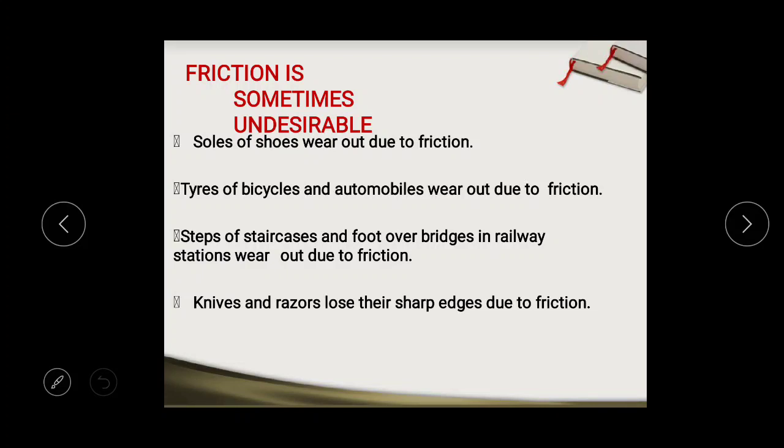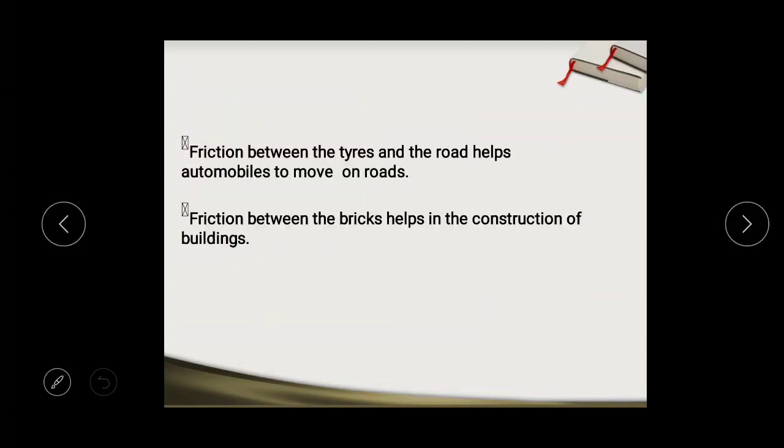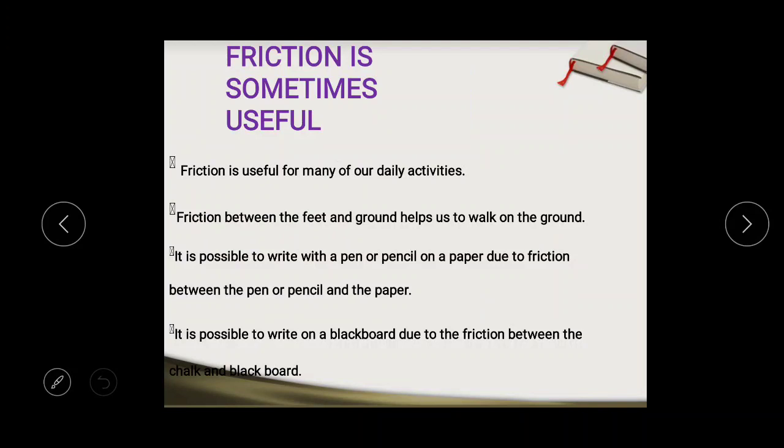Now here, three questions arise, as I have already discussed in the previous class. First question is, friction is necessary for us. If we have to write the reply to this question, then you have to go through these points. All these points are written in the reply to the question, friction is necessary for us.